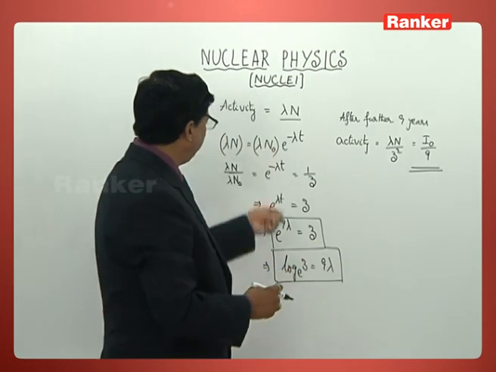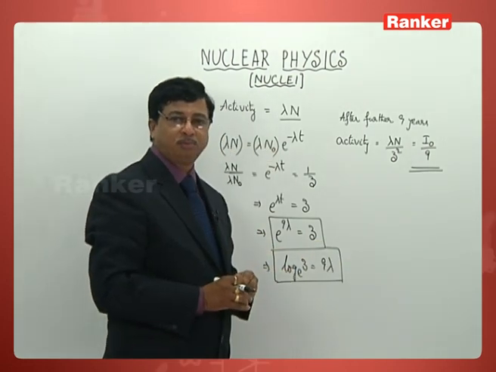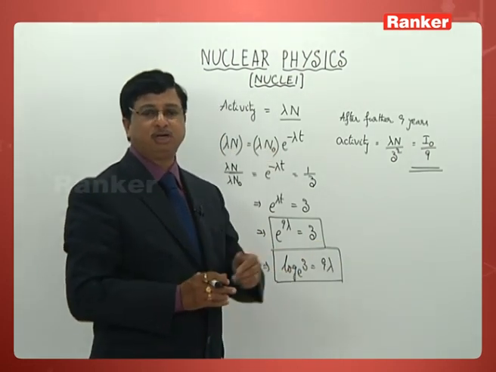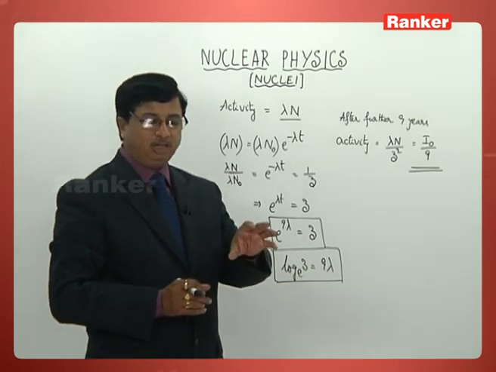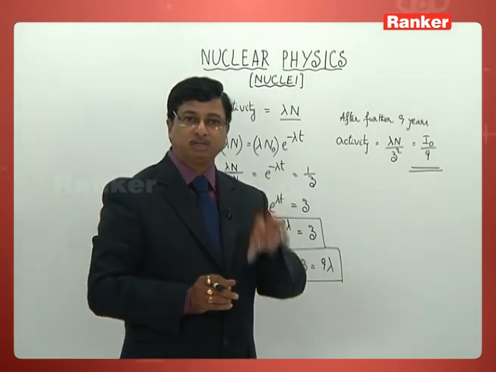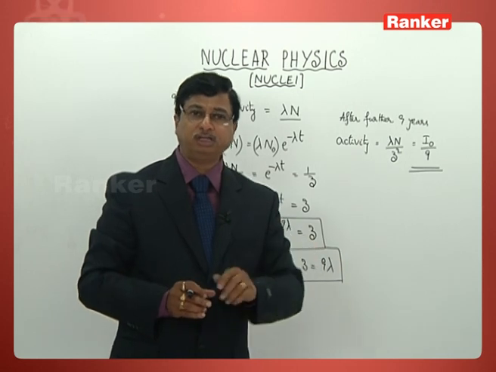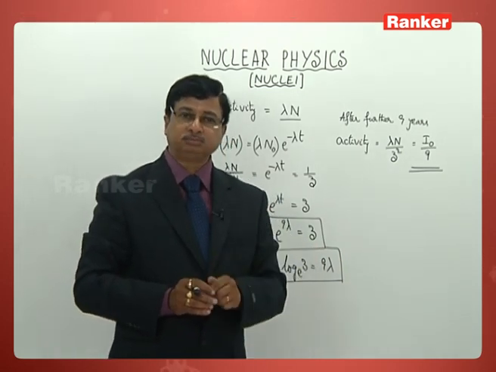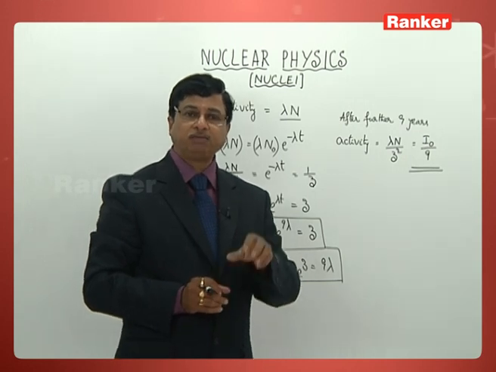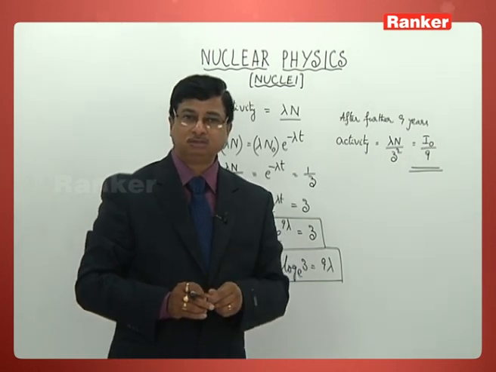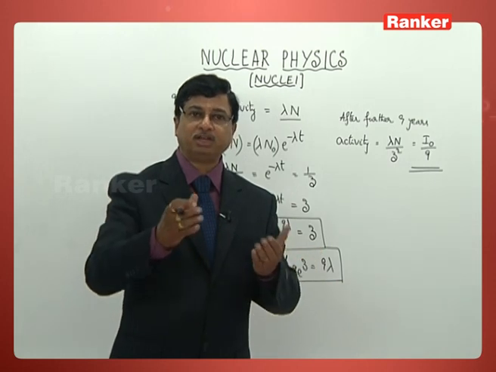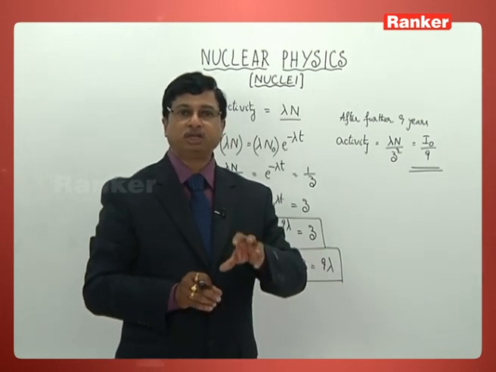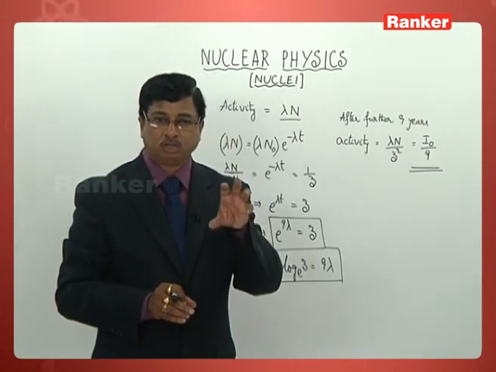You need not calculate this value also. By looking at the values you can predict. So activity after 9 years is becoming 1/3 means after further 9 years it becomes 1/3 of 1/3. It definitely becomes 1/9. So original activity has been given I naught. So it now becomes 1/9 of the total value.